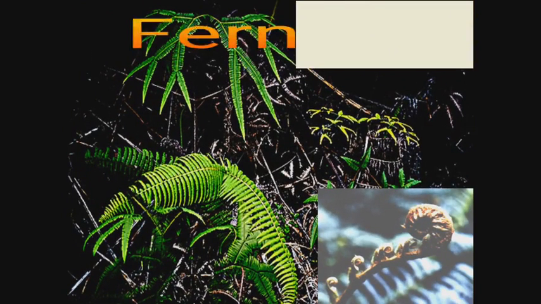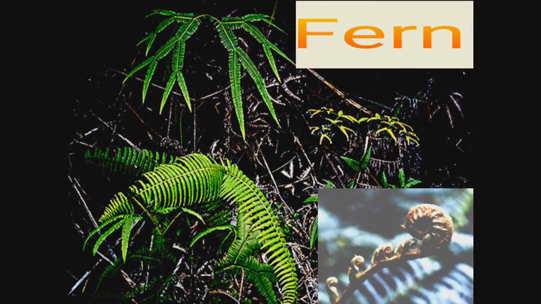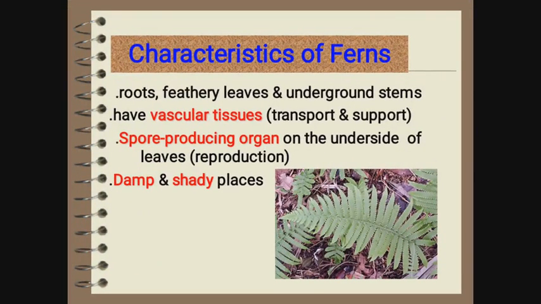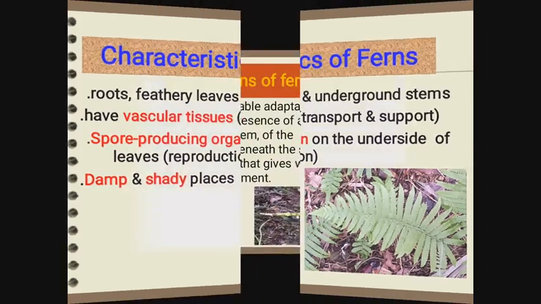So next group is ferns. What are ferns? Ferns are plants that have long stems with feathery leaves and no flowers. So here are some characteristics of ferns and the picture of ferns. Ferns have roots, feathery leaves, and underground stems. They have vascular tissues. Vascular tissues are xylem and phloem. They provide support and help in transport. They have spore producing organs on the underside of leaves for reproduction. They are found in damp and shady places.